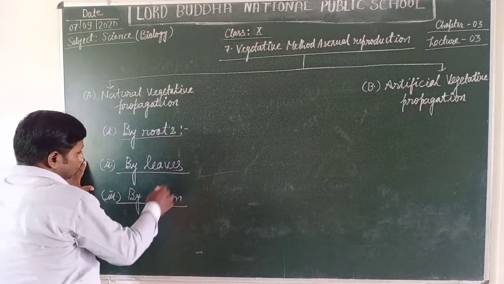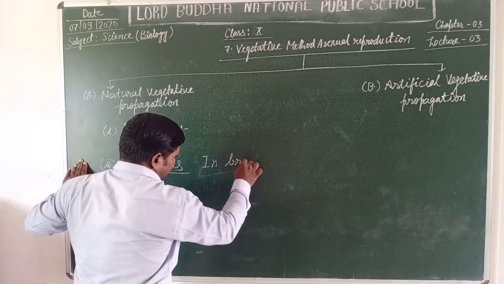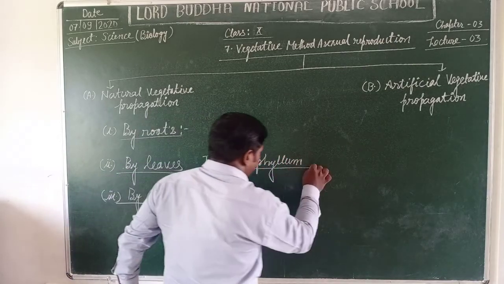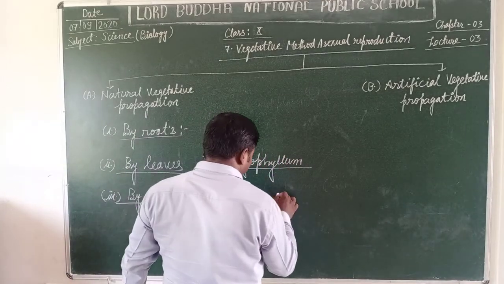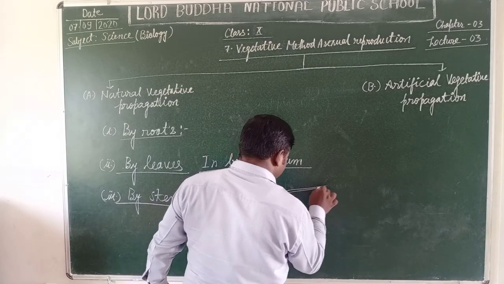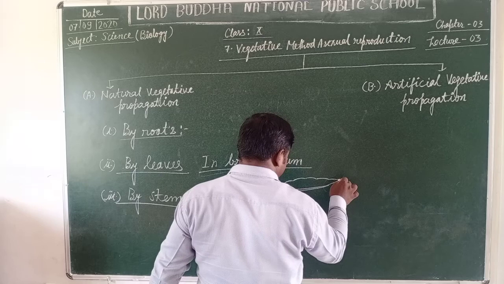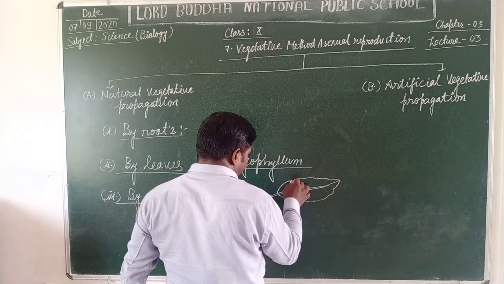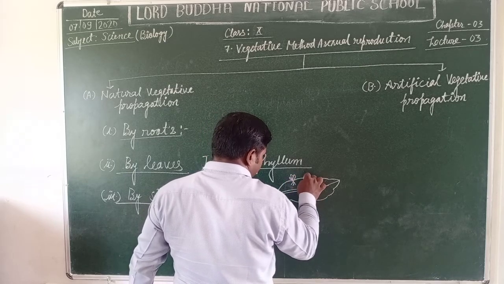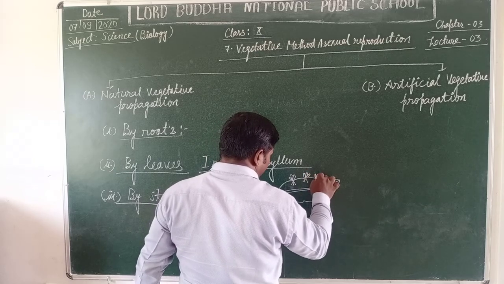Now, students, by leaves. In the bryophyllum plant, you all notice that the leaf bears many small plants that are maturing, having the radicle, which means root, and the shoot.